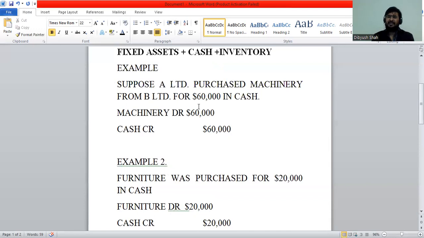Nominal account you will easily identify. I will discuss that also in the next video. It is one that goes to the profit and loss account or income statement. And you will also identify personal account very easily because personal account relates to a person, be it a natural person like me and you who are living and watching this video, me who is preparing the video, be it artificial living persons like companies, Apple, HDFC Bank, Reliance.